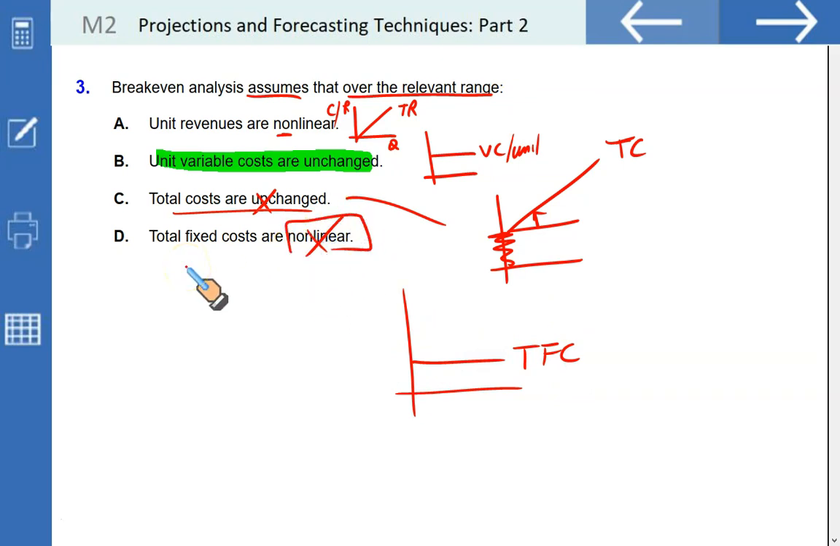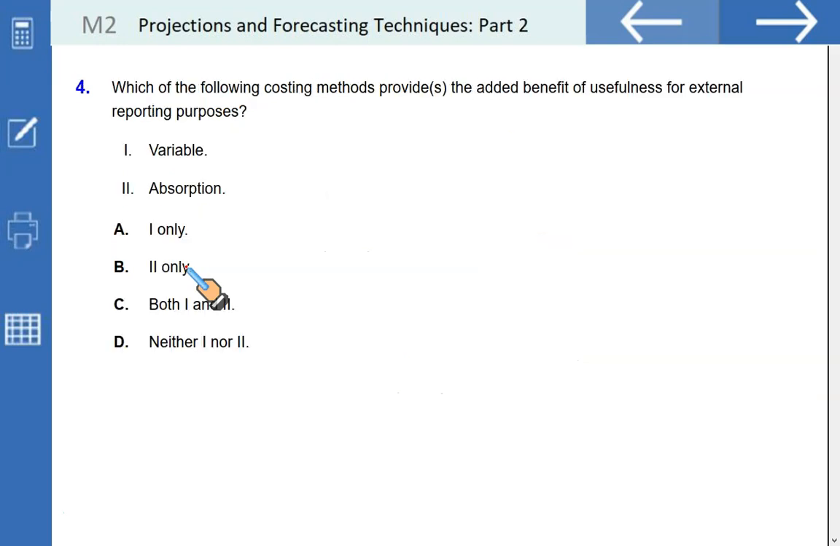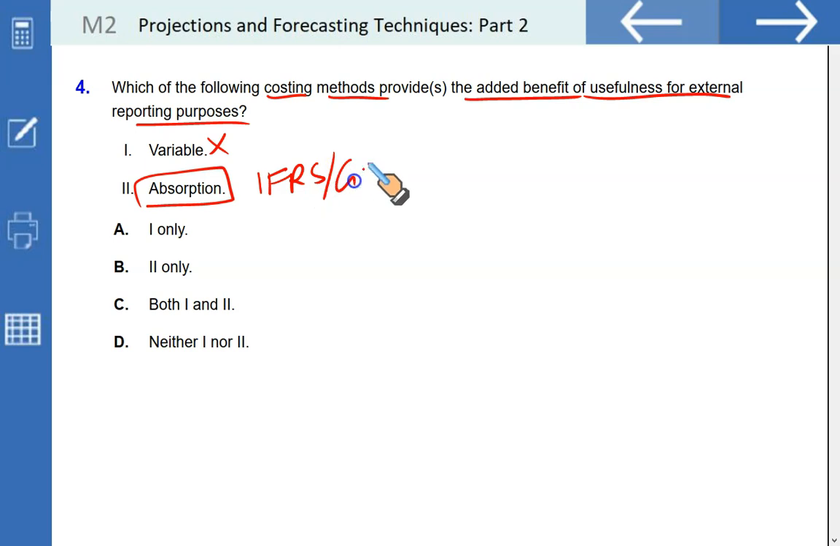not non-linear. Next. Which of the following costing methods provide the added benefit of usefulness for external reporting purposes? Remember, variable costing is not allowed under the IFRS and US GAAP. Only the absorption costing is allowed under the IFRS, under the US GAAP, as well as the financial statements prepared to be submitted to the IRS, Internal Revenue Services. So that makes B the correct option.